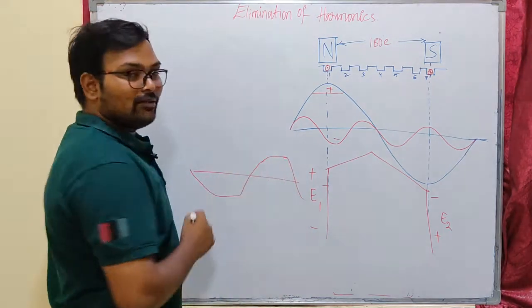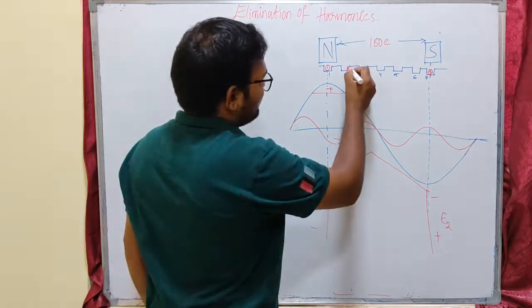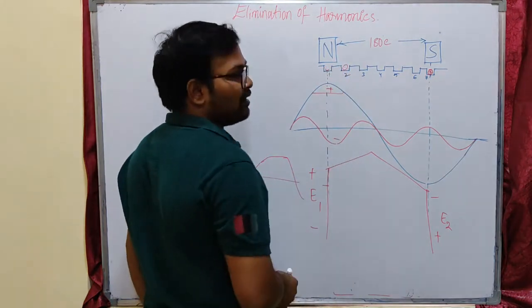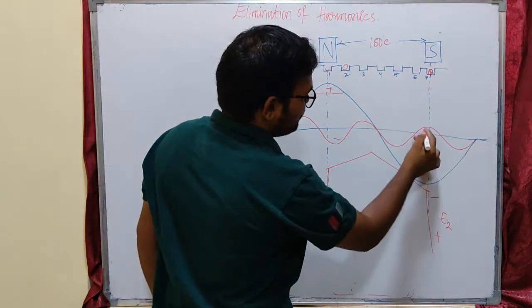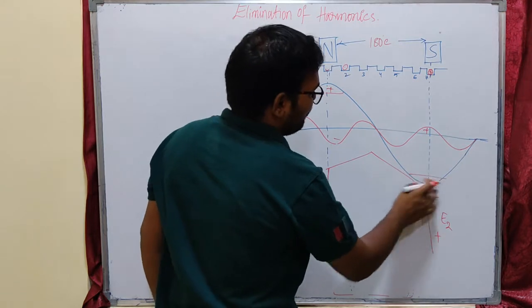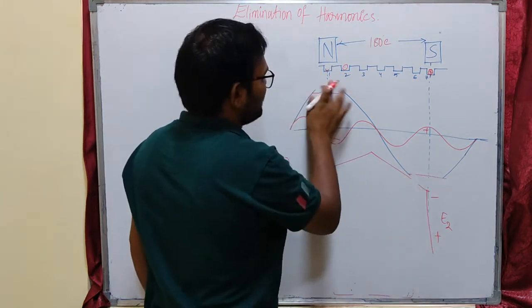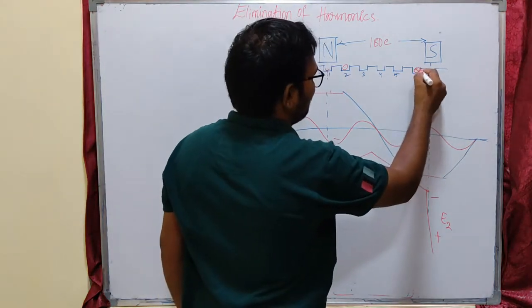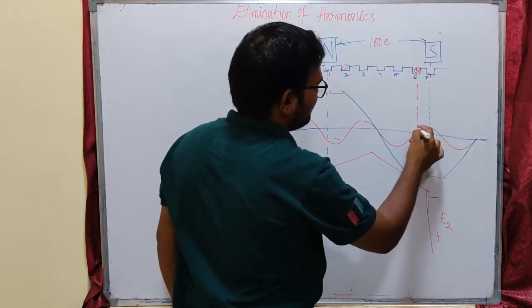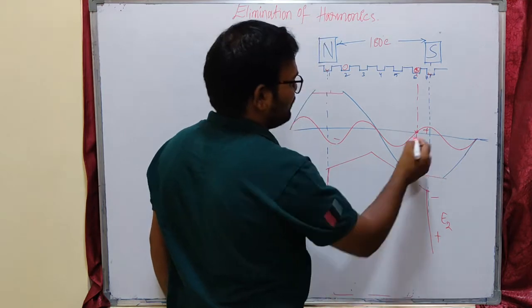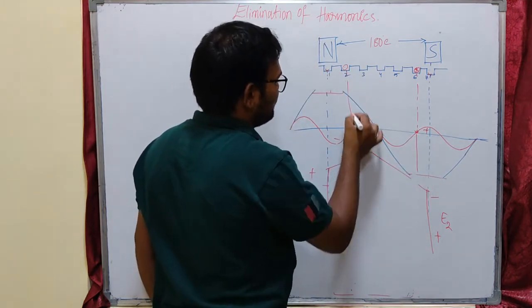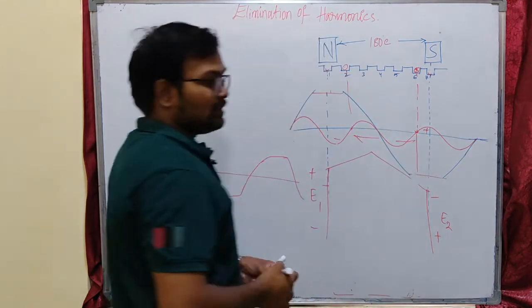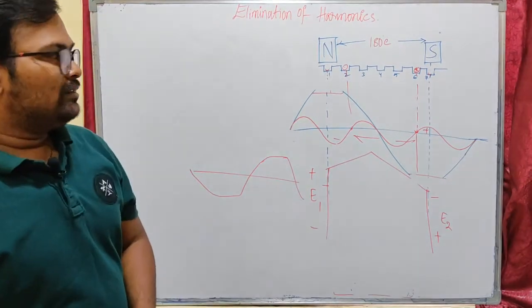Okay, so in order to eliminate this, if you keep this coil side in the second slot instead of the first slot, and here also if this is positive peak, this is negative peak, this will eliminate this chopping. This is the leftover waveform if you have harmonics. Instead of the seventh slot, if you keep this winding in the sixth slot, you can see that here it is 0. The EMF induced due to the harmonic voltage is 0. Here also it is 0, so that you can eliminate the harmonics. So this is how you can eliminate the harmonics using short pitching.